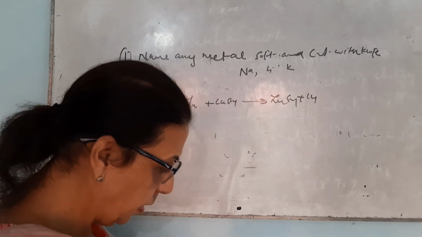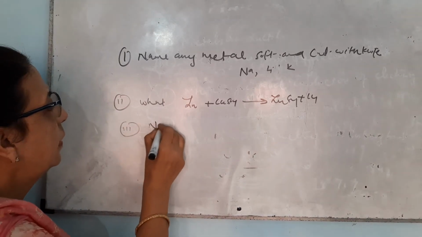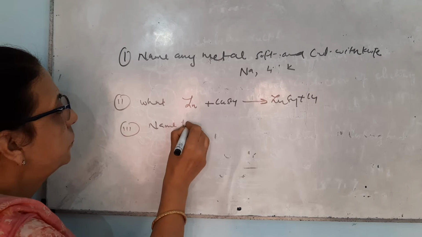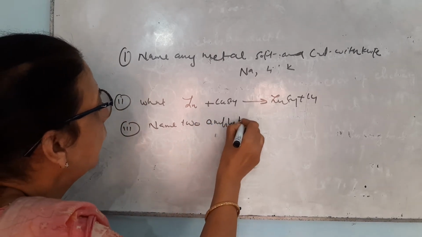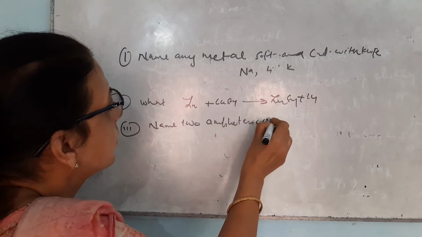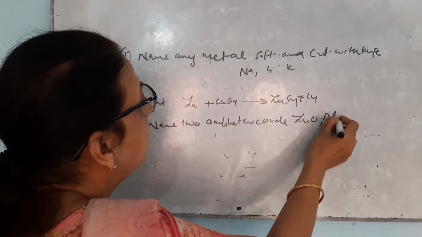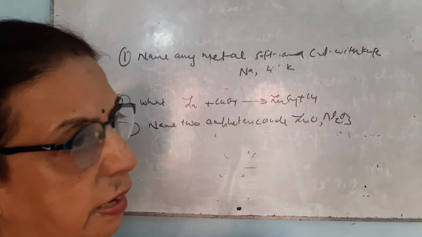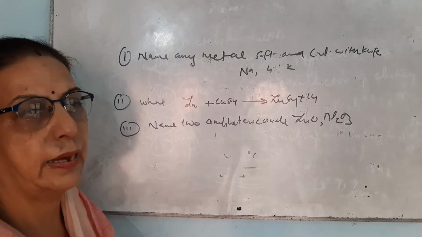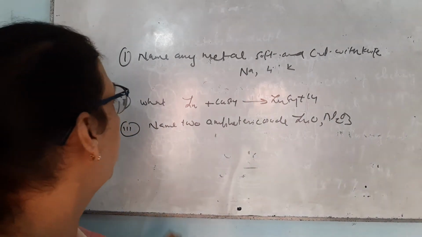The next question is, name two amphoteric oxides. These are zinc oxide and aluminium oxide. These two are amphoteric oxides. You know amphoteric oxides can react with acid and can react with base.